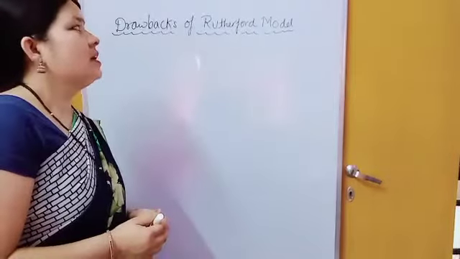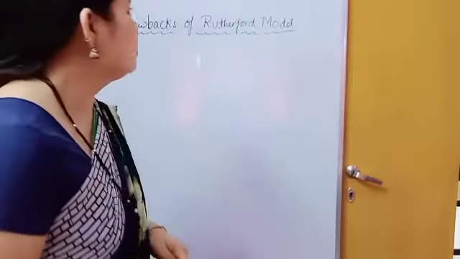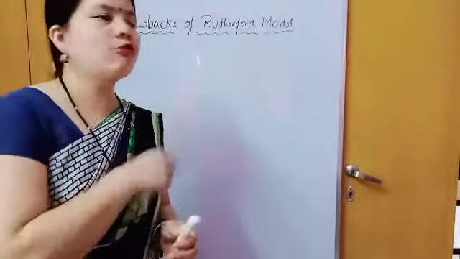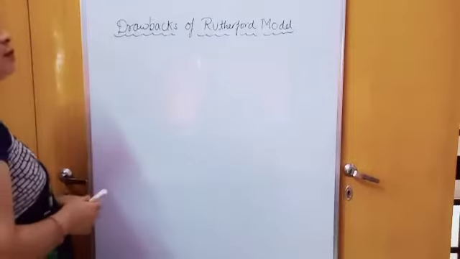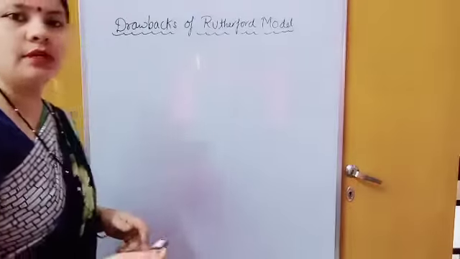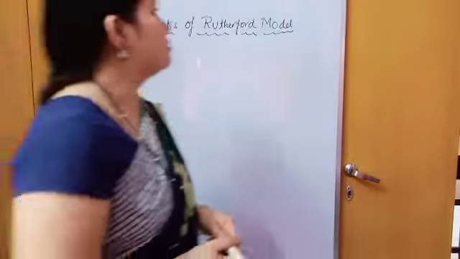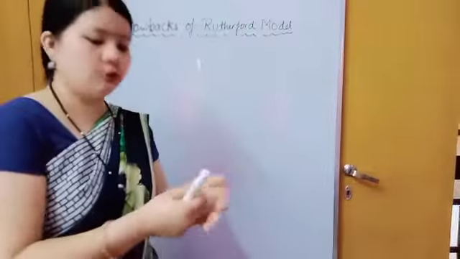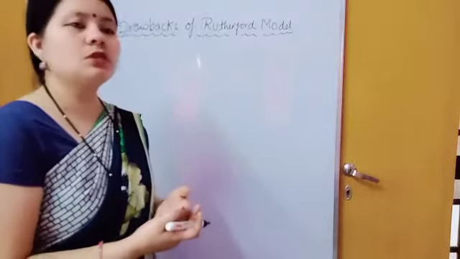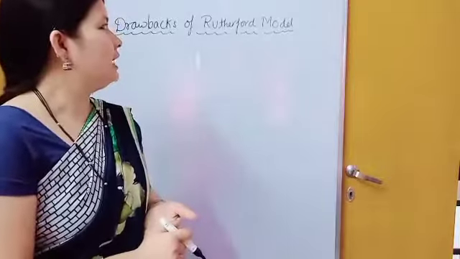Then there was a drawback in the Rutherford model of atom. There are two main drawbacks of the Rutherford model. The first drawback is that Rutherford failed to explain the stability of an atom. What was the postulate of Rutherford? If you remember, according to the Rutherford model, electrons revolve around the nucleus in a circular path and with a very high speed.